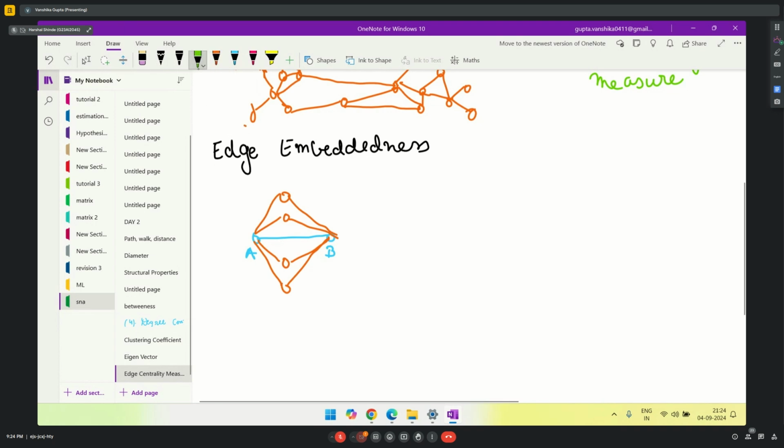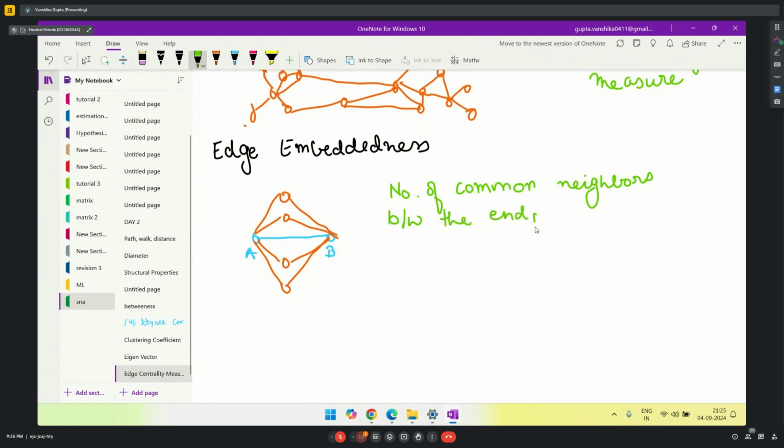So edge embeddedness is nothing but the number of common neighbors between the endpoints of an edge.